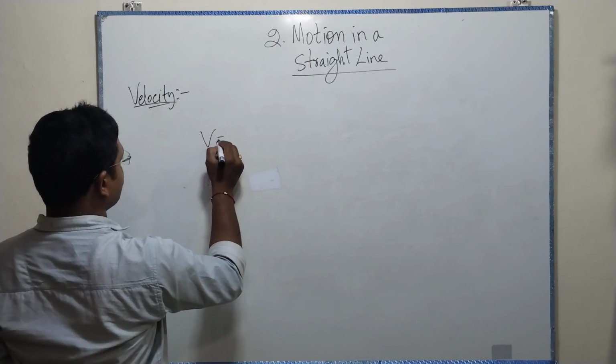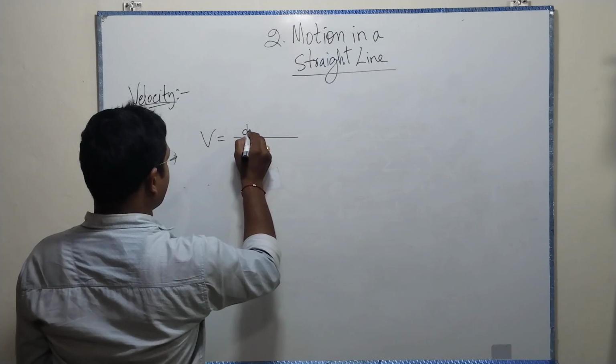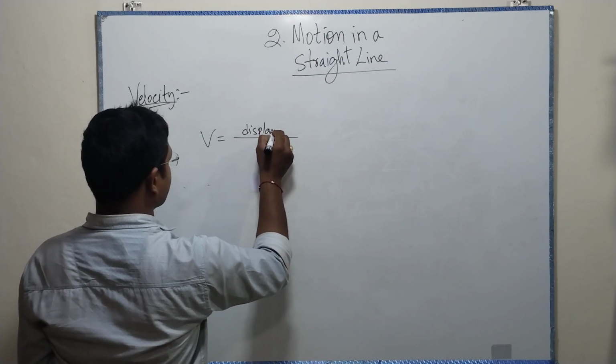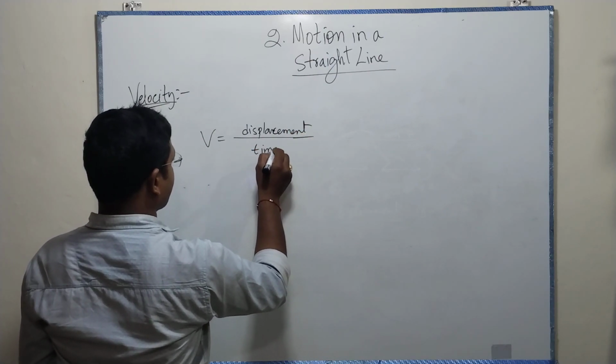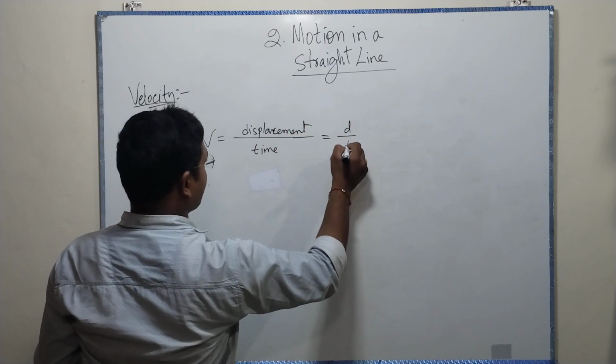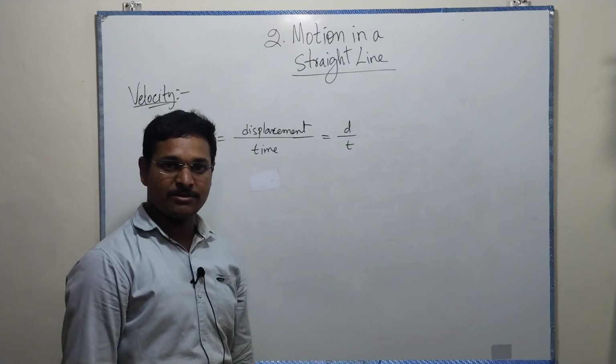Then velocity V equals displacement by time, or d by t. You can write it like that.